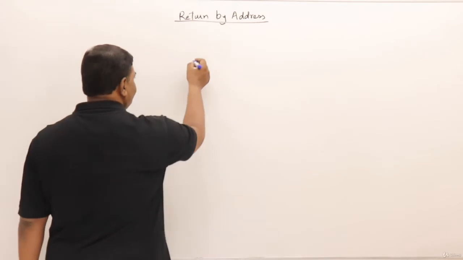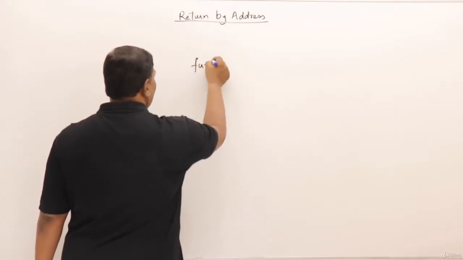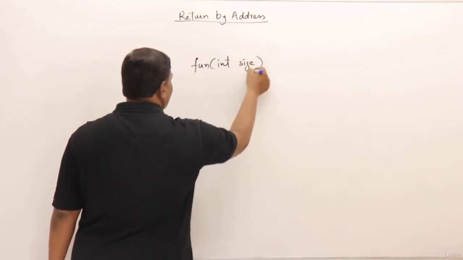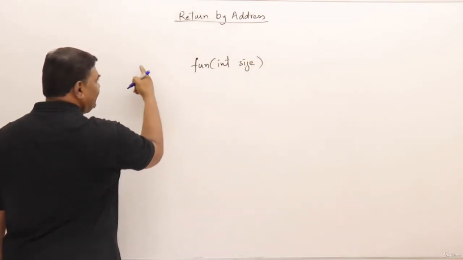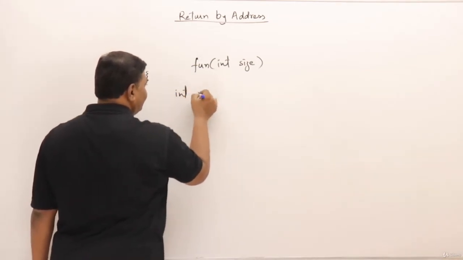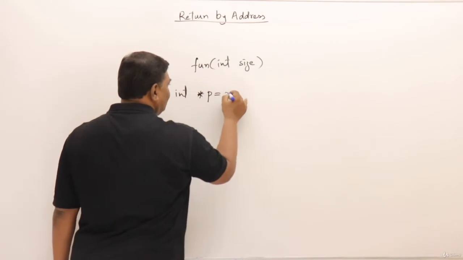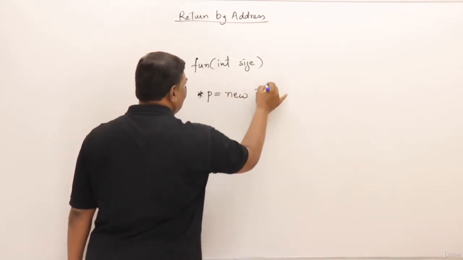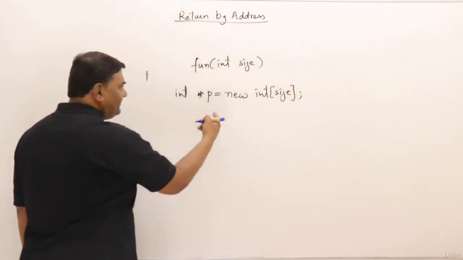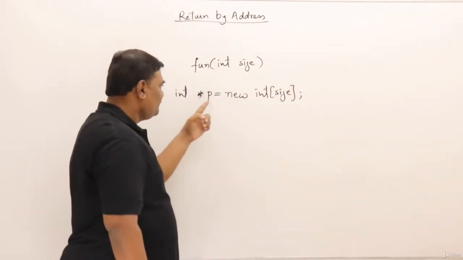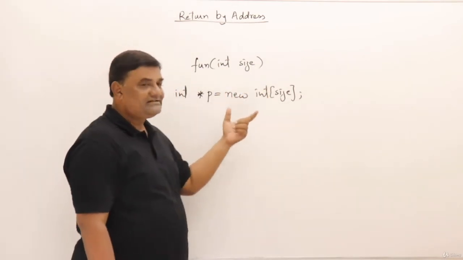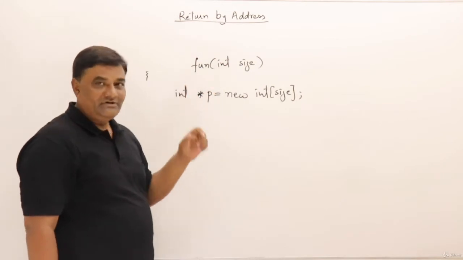So I will write one function called fun, and it takes some size as a parameter. I will write the return type afterwards, but what it does is it will take one pointer and create an array of that size. Where is the memory allocated? When new is used here, the memory is created in heap. So this is creating an array inside heap, and P is a pointer to that memory.